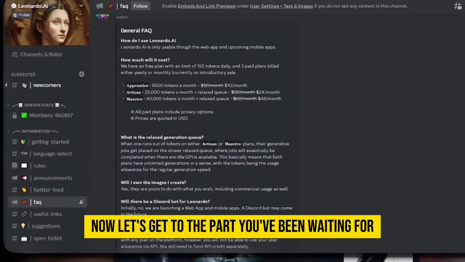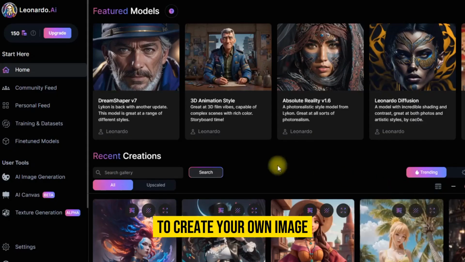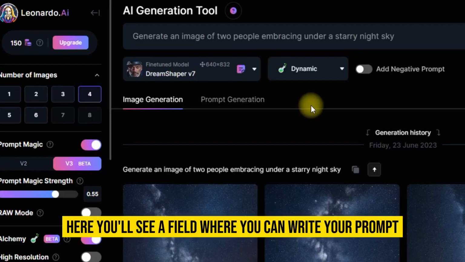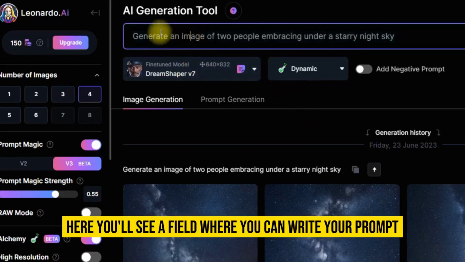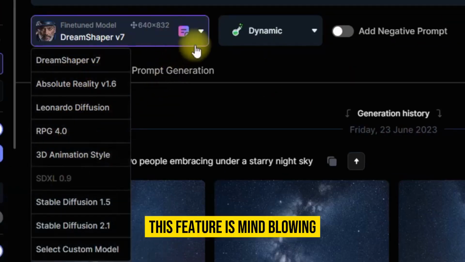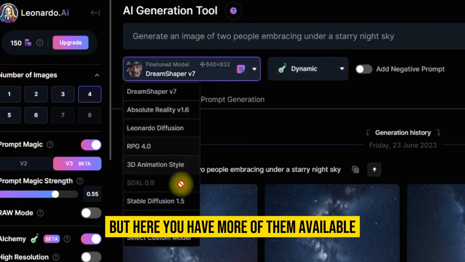Now, let's get to the part you've been waiting for, which is image generation. To create your own image, simply click on AI Image Generation on the left panel. Here you'll see a field where you can write your prompt. Just below that, you can choose a model. This feature is mind-blowing. It's like the different versions of Midjourney, but here, you have more of them available.